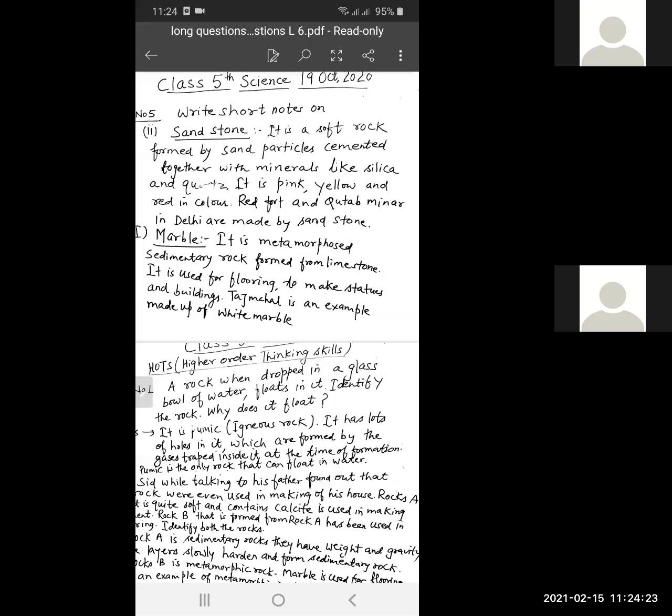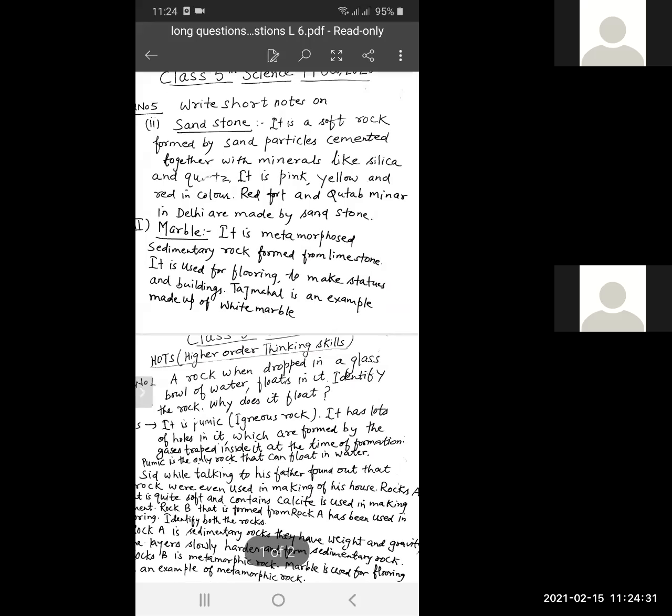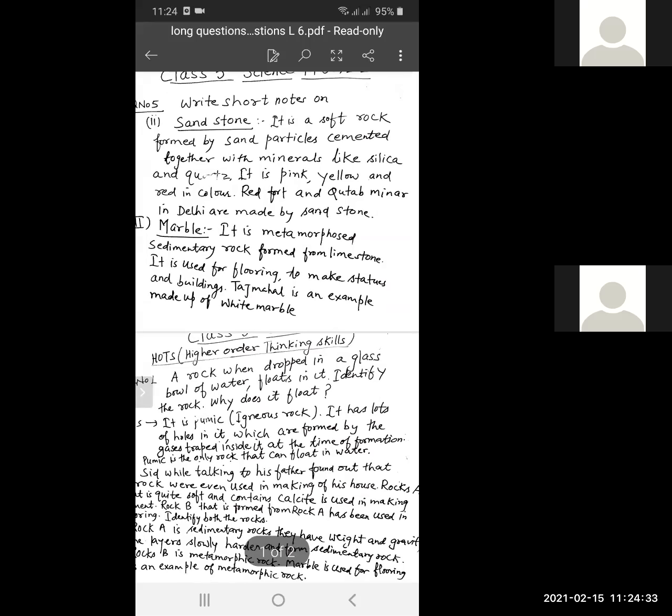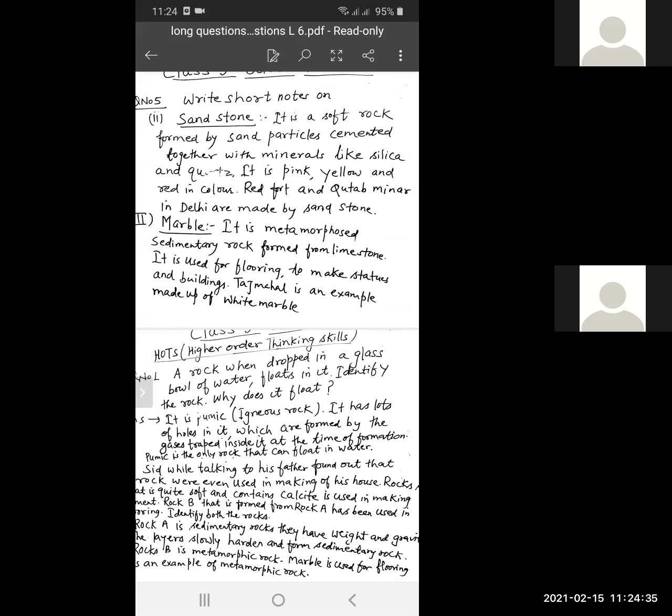Red Fort and Qutub Minar in Delhi are made of sandstone. This is all about sandstone. If the question comes, write a short note on sandstone, you should write these many lines.